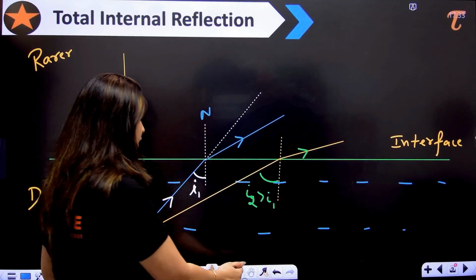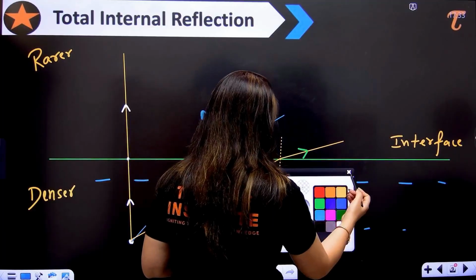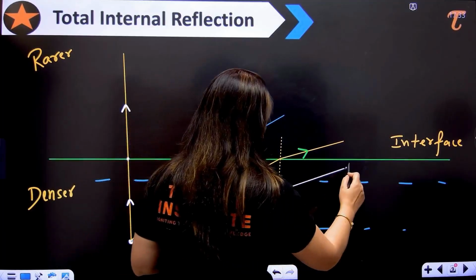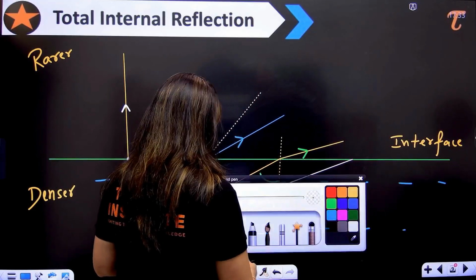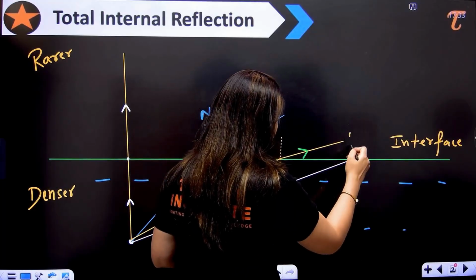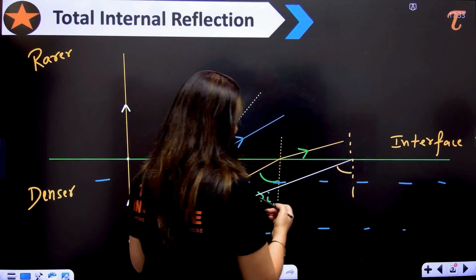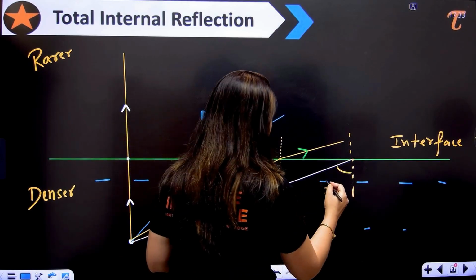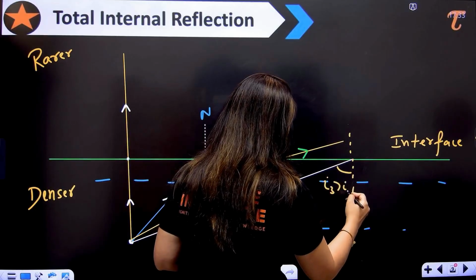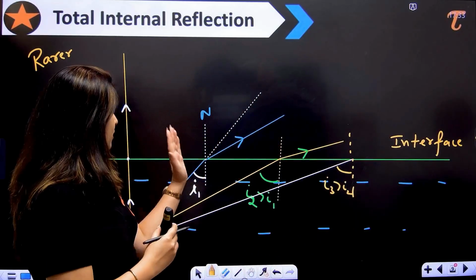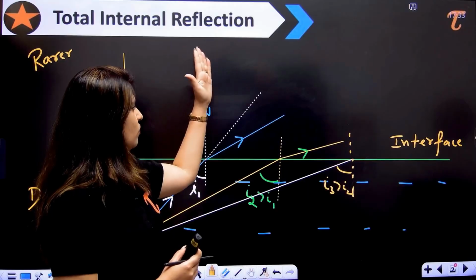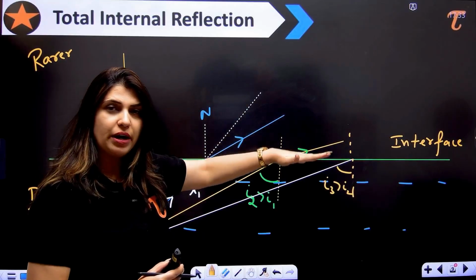Now I am going to take another ray. If another ray is something like this, I find that this angle is greater than the previous angle. So I can say I3 is greater than I2. Now I found that whenever the light is falling, the refracted ray is bending like this.